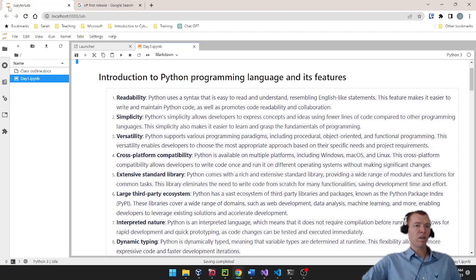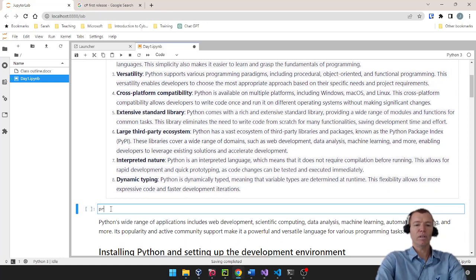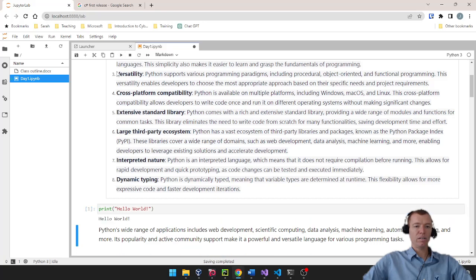And in the next class, we'll talk about how we install Jupyter Lab. But for now, I just want to show you how easy it is to write code. I'm going to use that print hello world example. And if I just click on this and hit the little run icon, you'll see that it prints and runs right below this section of code. So this is a real quick and easy way to write code and see the results in real time right inside your web browser.